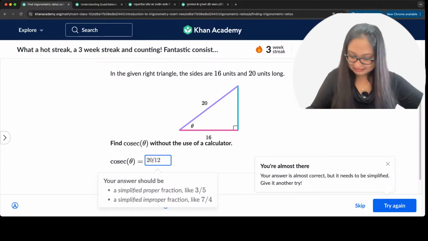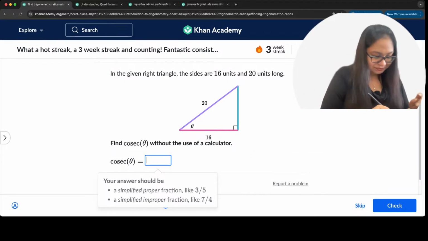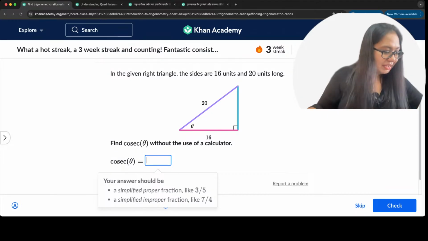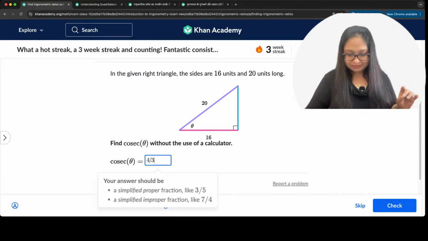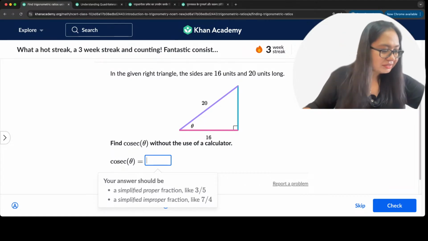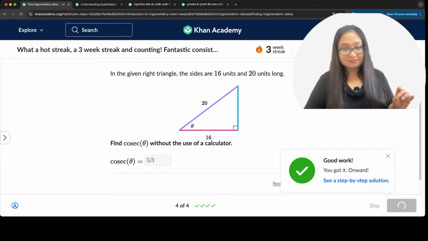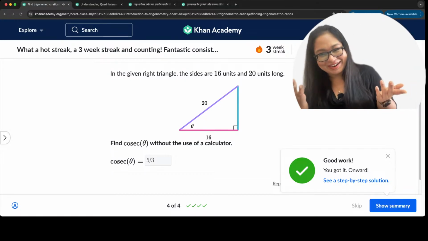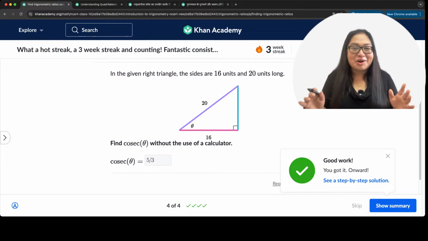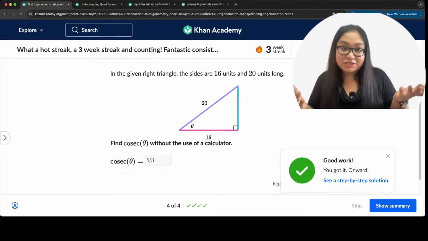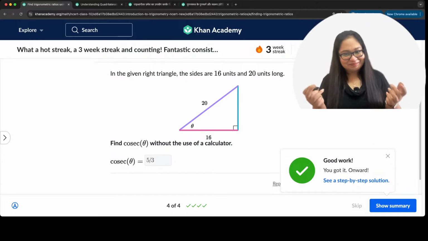Okay. Needs to be simplified. All right. 20 by 12. 4 by 4 by 3. All right. 5 by 3. Yes. Check. All good. All right. So you can write 20 by 12 as your answer, or you can write it in simplified form, which is 5 by 3. Right? Okay.